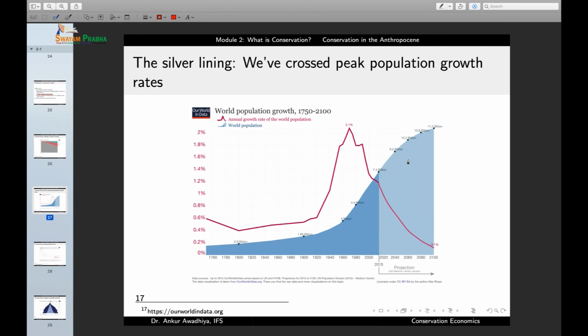The rate of population growth is determined by the slope of this curve. So the slope of this curve was very high in this region, and it goes on decreasing when we reach here. So the slope is less, and we are right now in the middle. So we have already crossed the peak population growth rate, and the growth rate of population is now going down. So which is a good news.